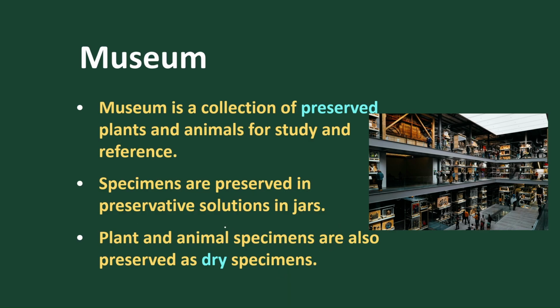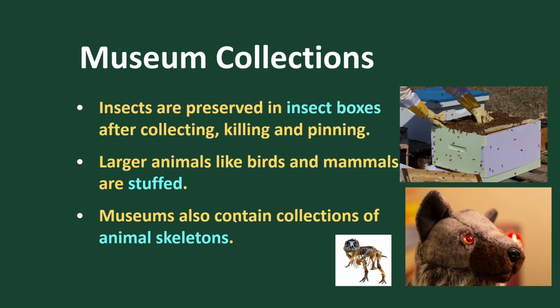Got it? Now in a museum, we also have a special box called an insect box. Inside the insect box, suppose this is the insect box and the insect is present. We kill the insects. After killing, we pin the insect and keep it in the particular box, so it is preserved. So this is called an insect box.